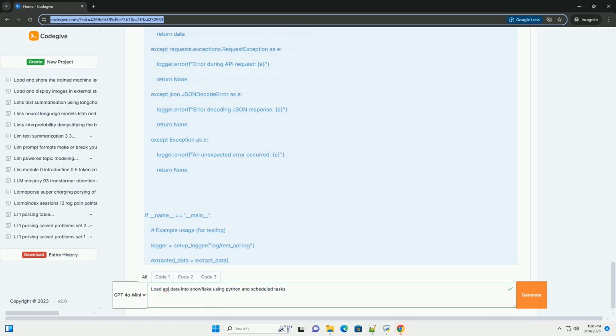Partitioning and clustering. Consider partitioning and clustering your Snowflake tables to improve query performance for large data sets. Caching. Cache frequently accessed data to reduce the load on the API and improve performance.